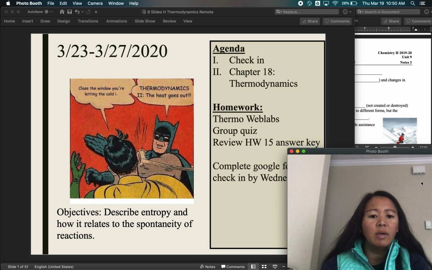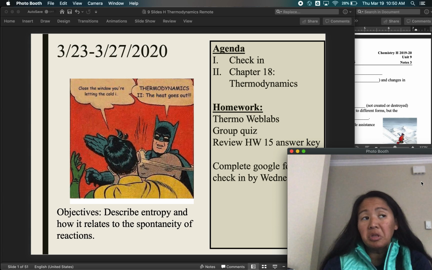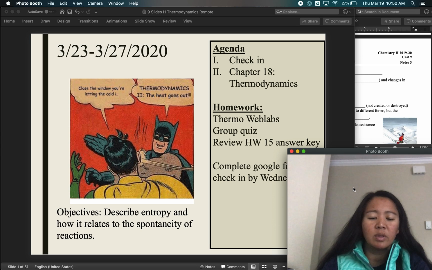You'll have thermo web labs to do, but you only have to do 2 questions per web lab. You can do 3, but only 2 are required. And then you'll have another group quiz. Please review homework 15 answer key. Number 7 in particular, a lot of people got wrong, so please check that one.